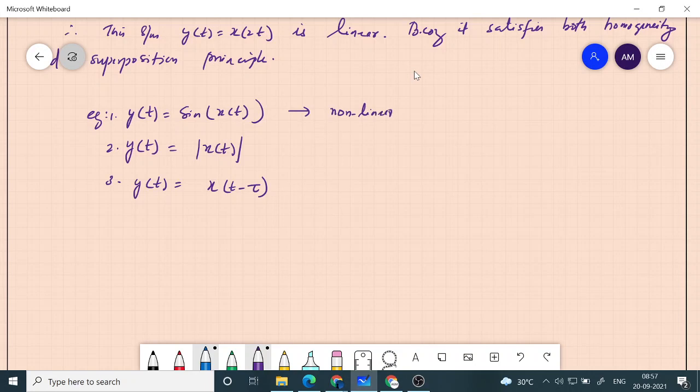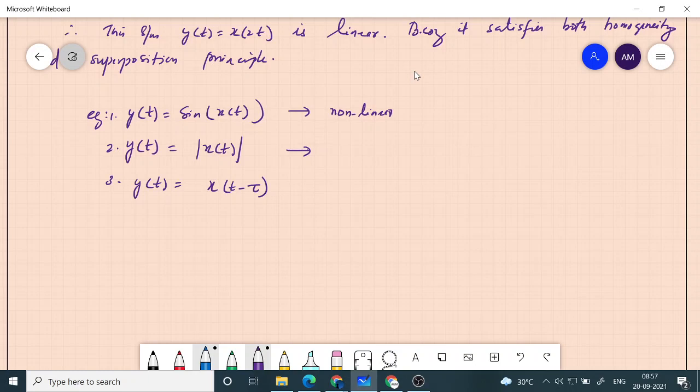Why? Because if you give a into x of t, it will take sine of a into x of t, but it is never equal to a into sine of x of t. So it doesn't satisfy homogeneity. Therefore you can say it is non-linear. And what about this one? Does it satisfy homogeneity?